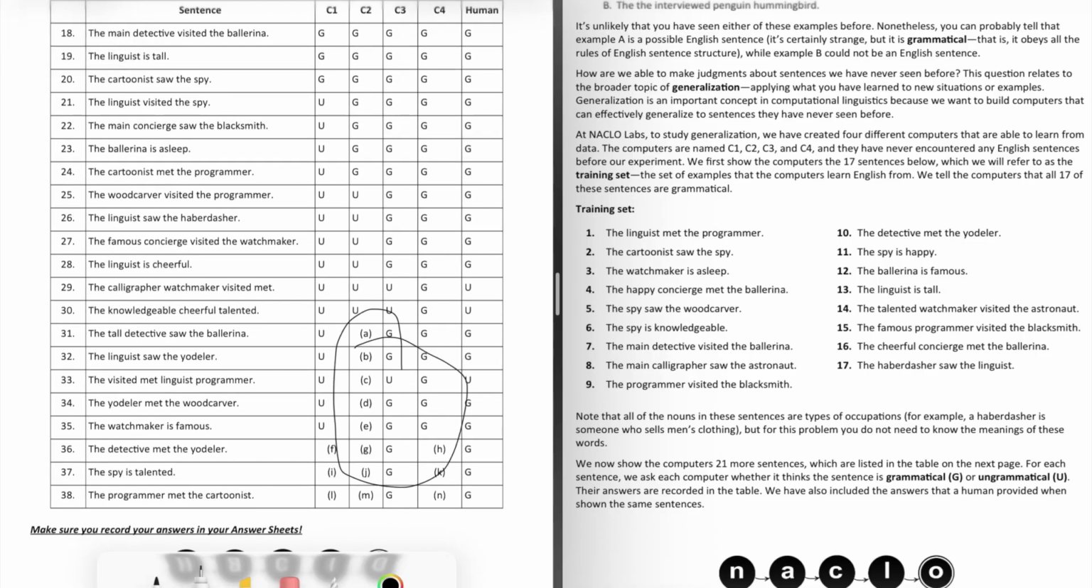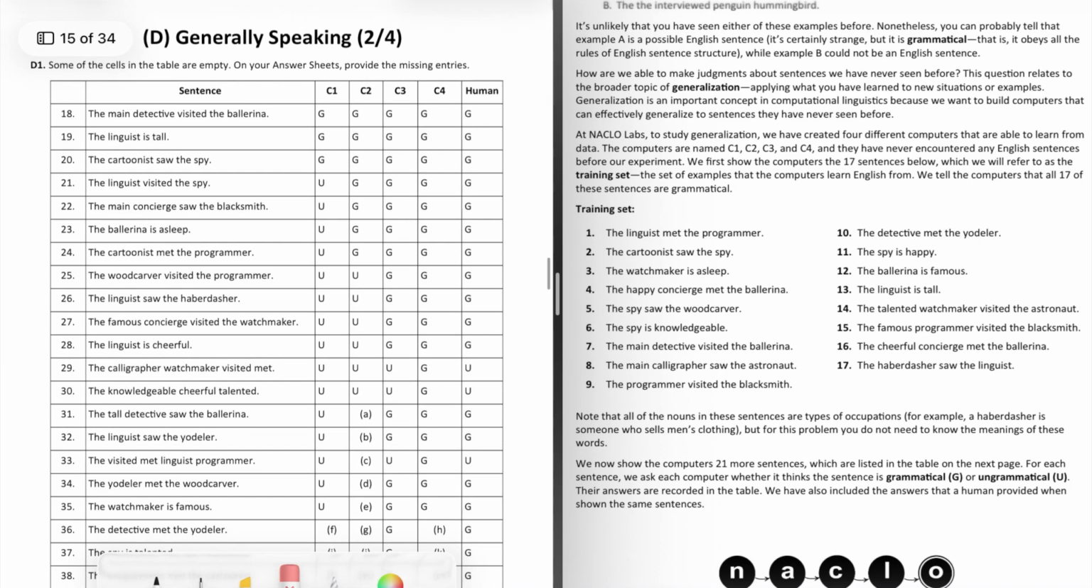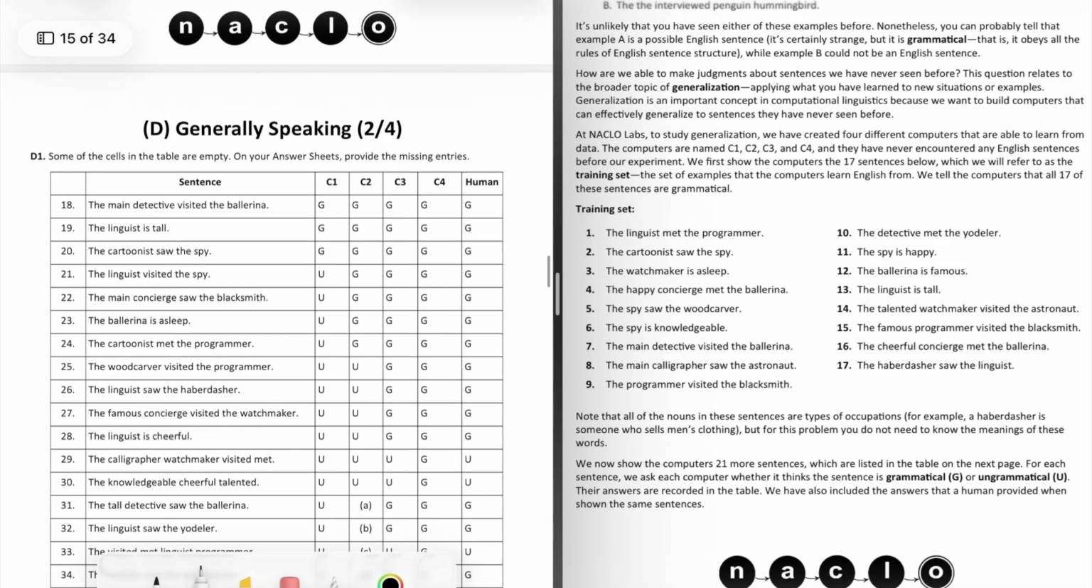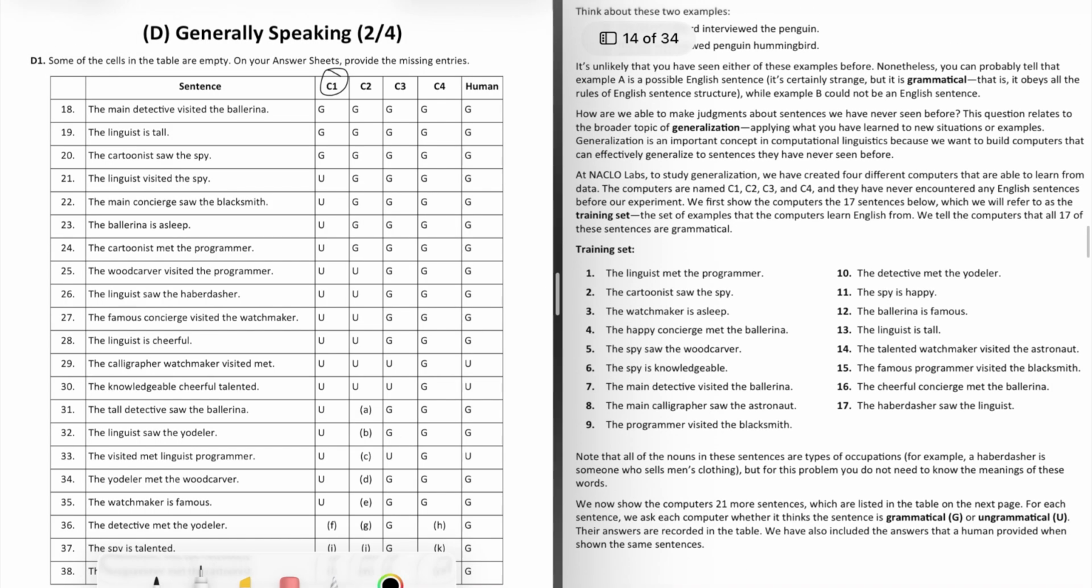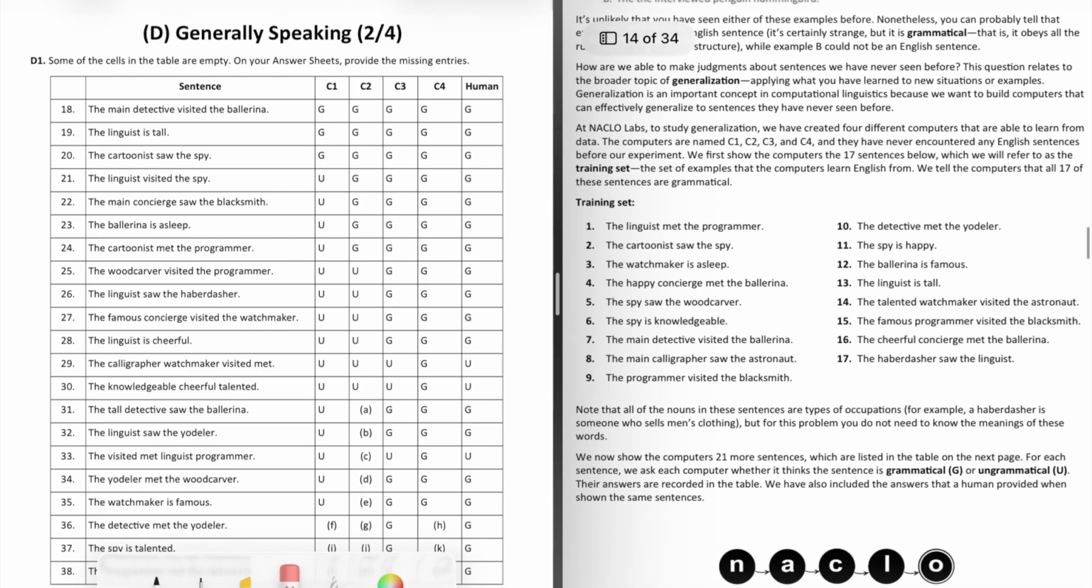So these cells down here, a lot of those are empty, so we'll be taking a look at those. The way I would start with this problem is to go through each computer just to see how it's analyzing the sentences. If we look at C1 first, we can look at which ones it's calling grammatical and which ones it's calling ungrammatical. C1 only seems to be calling these 3 sentences up here grammatical. So it's very selective with what it calls grammatical, you could say.